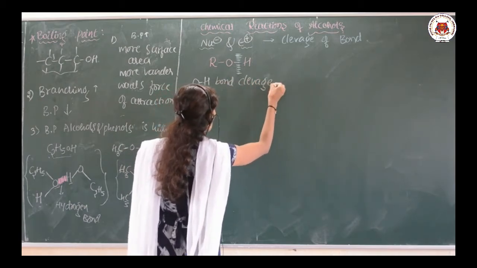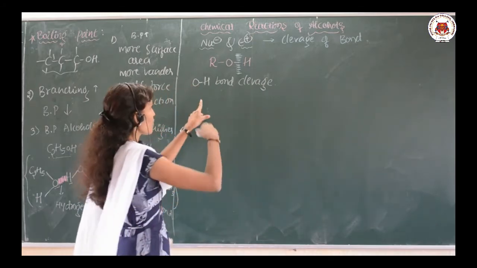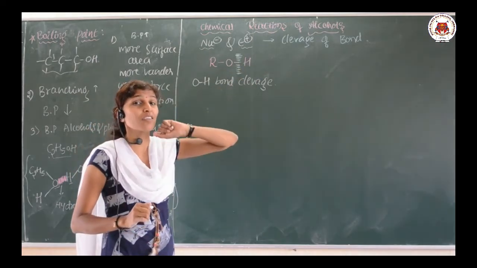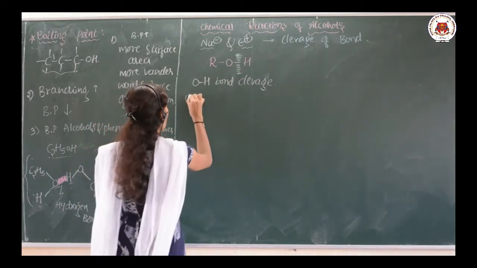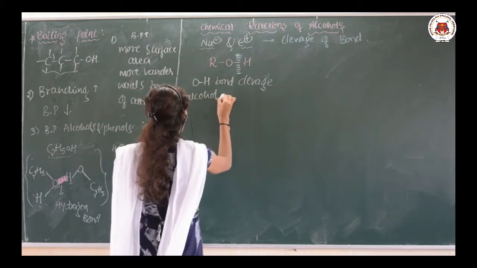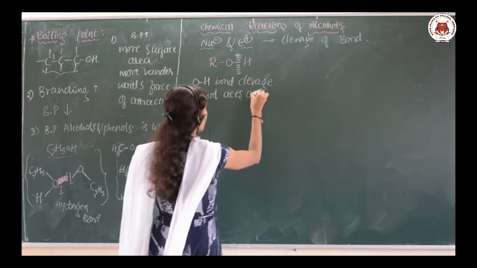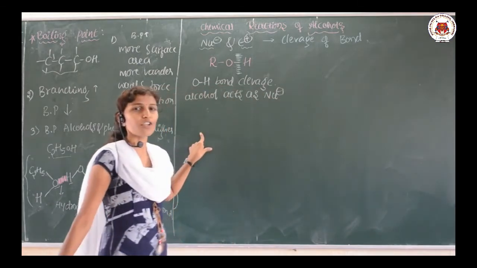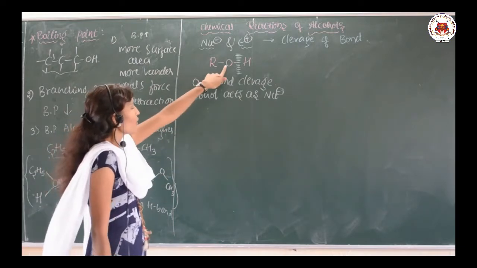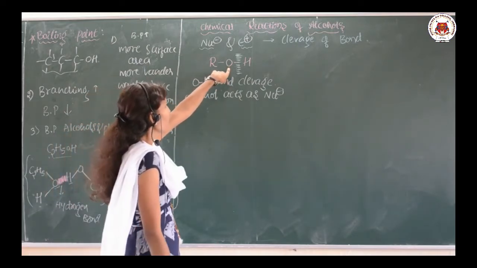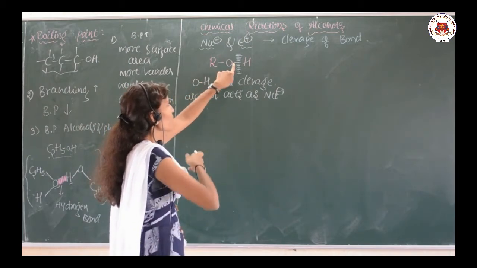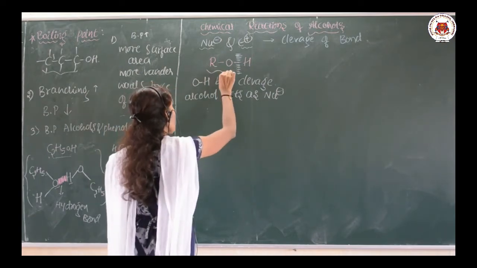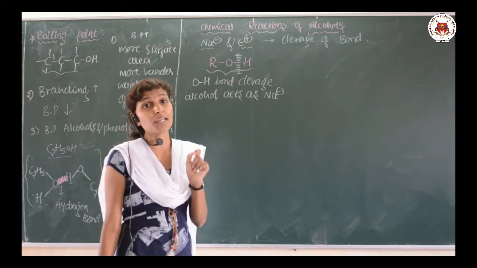So, when the OH bond is going to break, during that time the alcohol acts as a nucleophile. Keep in mind, alcohol acts as a nucleophile. So, when bond breaking takes place between oxygen and hydrogen, during that time this alcohol acts as a nucleophile.